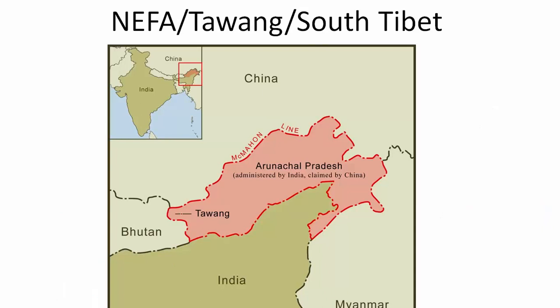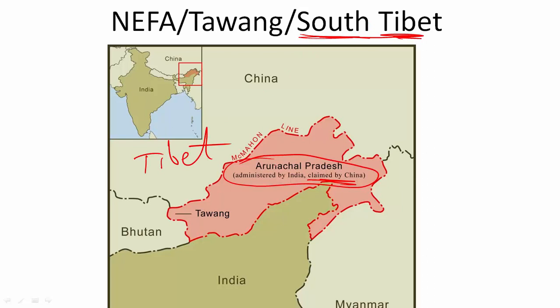This is the McMahon Line, the red colored one in the north that you see. So this is the McMahon Line which demarcated the border, and this is the state of Arunachal Pradesh. It is administered by India, but it is claimed by China as a part of South Tibet. China says that this Arunachal Pradesh is nothing but an extension of Tibet. So this is Tibet, this area is Tibet. So this will be South Tibet.